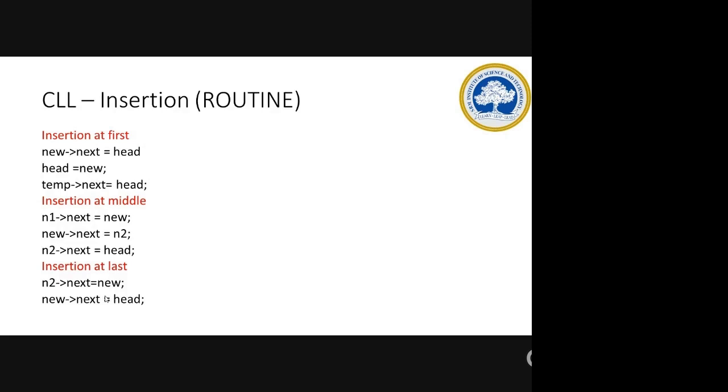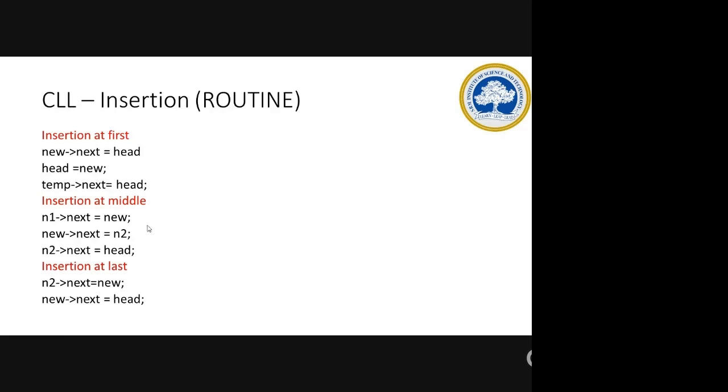Why do we need to write N2 of next equal to head? If N2 is the last node, you have to write it. Otherwise, normally your last node will already be pointing to the head node, since when you create it you do that procedure. If it is not there, you need not do it. So how you have to write is: N1 of next is equal to new, and new of next is equal to N1's next.